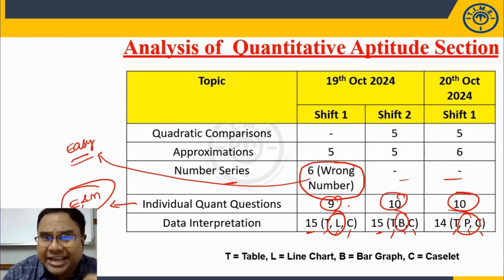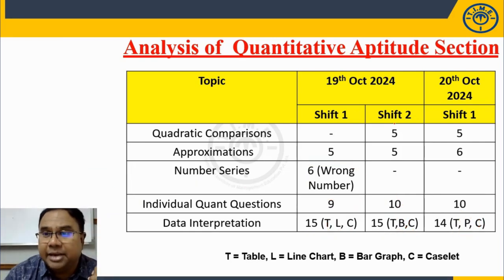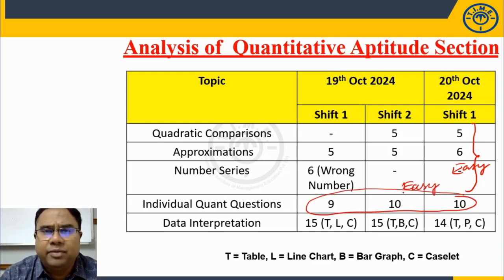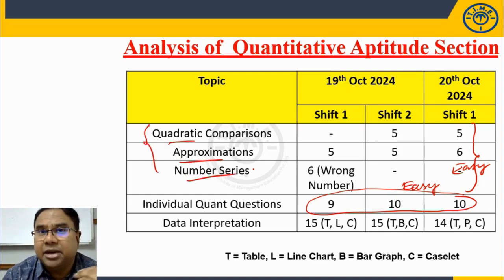Caselet also generally we suggest attempt at the end because 20 minutes time is there. In those 20 minutes you need to focus on scoring areas. That means these areas which I am talking about, easy questions, you attempt them first. Then you do your individual questions. Identify easy questions, solve them first. Maybe out of 10, some 5 questions, 6 questions, you solve them. You cannot afford to lose marks here in quadratic, number series and approximation.